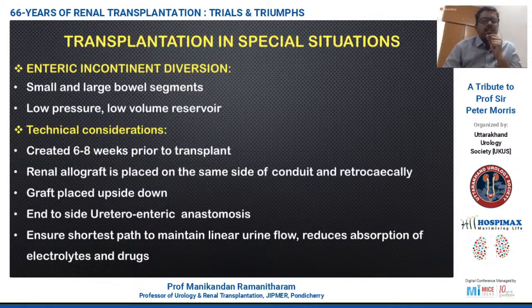A few technical considerations in these patients: the conduit is created about 6 to 8 weeks prior to transplant, and the renal allograft can be placed on the same side as the conduit or on the opposite side. On the same side, the conduit is placed retrocecally, and the graft is placed upside down to reduce the distance between the conduit and the graft ureter, to facilitate urine flow and reduce the absorption of electrolytes. The anastomosis is performed as an end-to-side ureteroenteric anastomosis, instead of searching for the proximal segment of the bowel, which may be surrounded by dense adhesions of previous surgery.